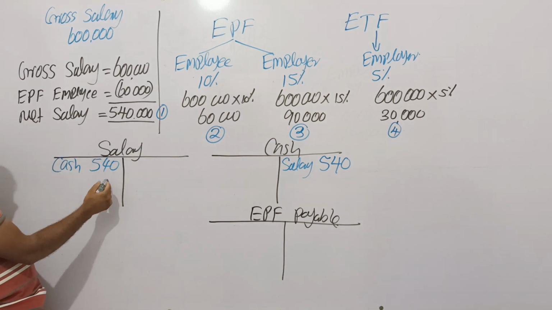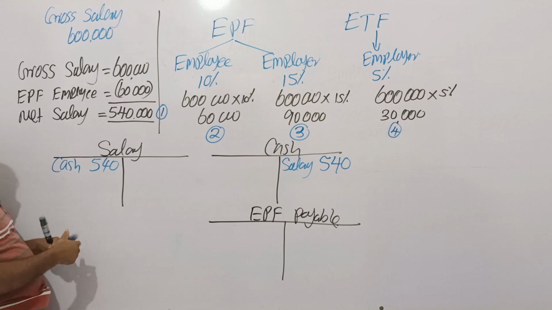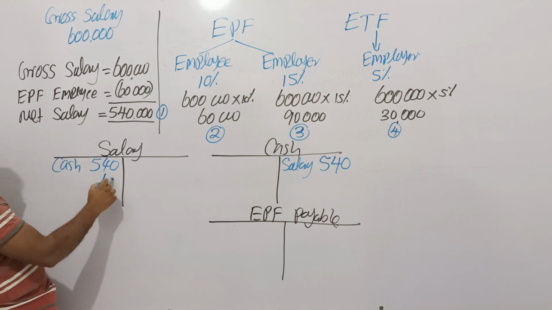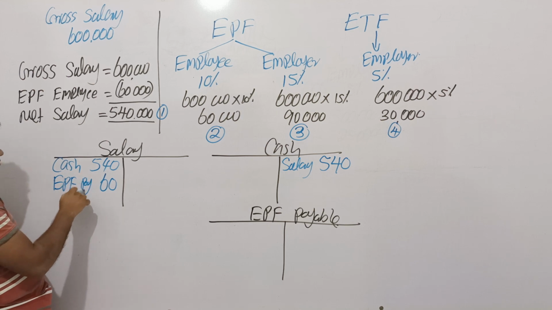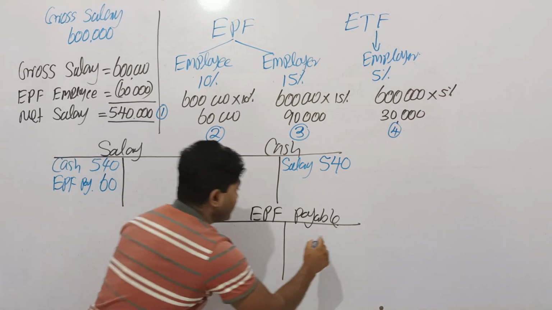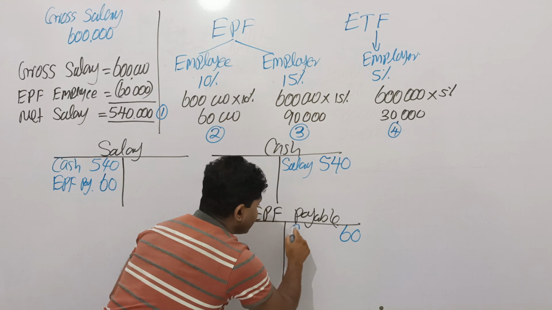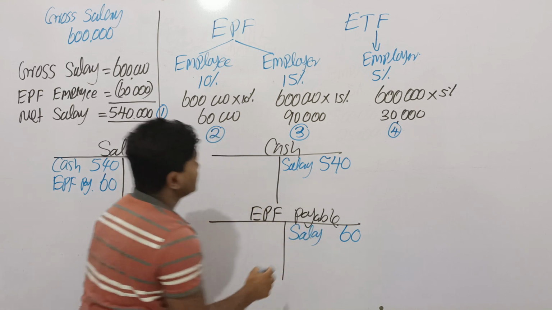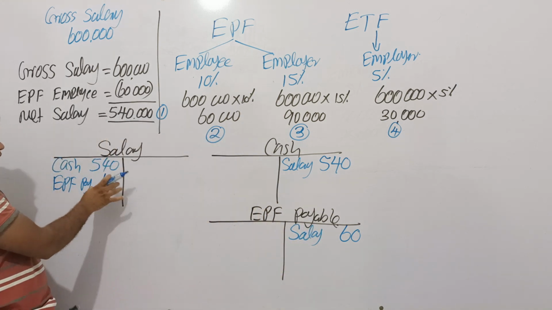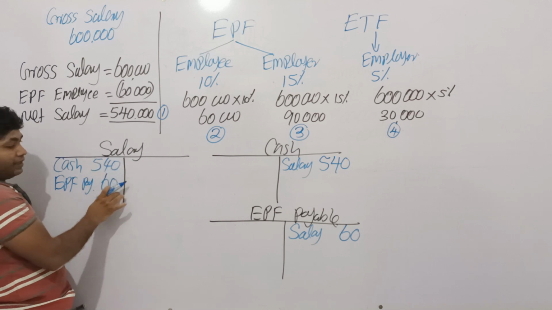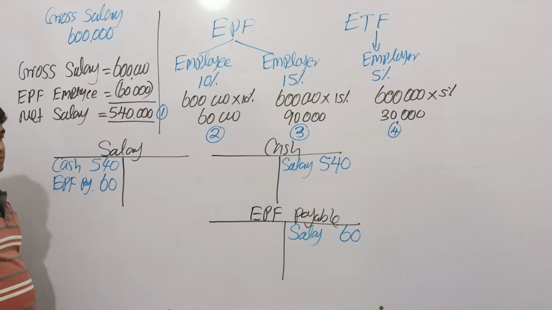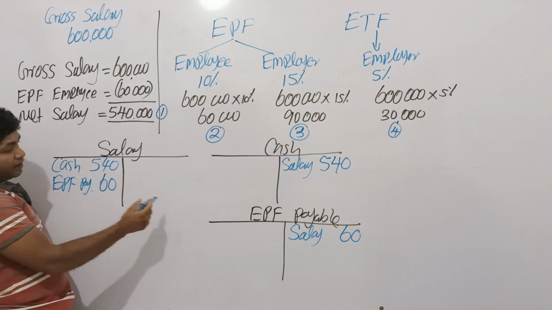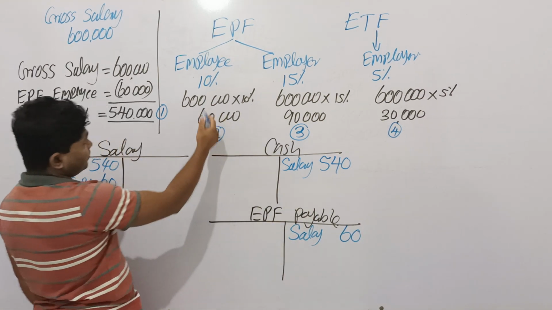Employee contribution is part of salary. Therefore, step number 2, 60,000: salary account debit as an EPF payable, and EPF payable account credit 60,000 as a salary. The contribution of employee is also part of salary, but that value should be sent to the central bank. Therefore, salary account debit, EPF payable account credit, contribution of employee.